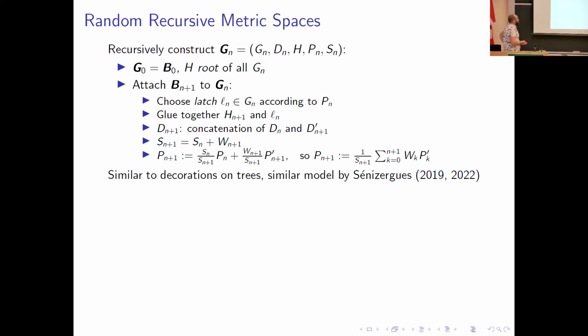Okay, so I just want to point out that this is similar to models of decorations on trees, specifically a few papers by Sénizergues, but I want to point out the difference here that I have not assumed any compactness of my metric spaces.